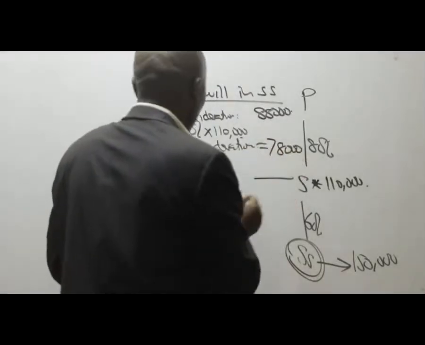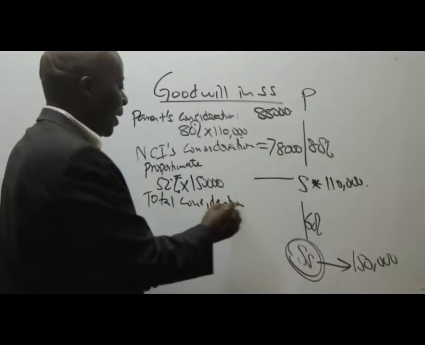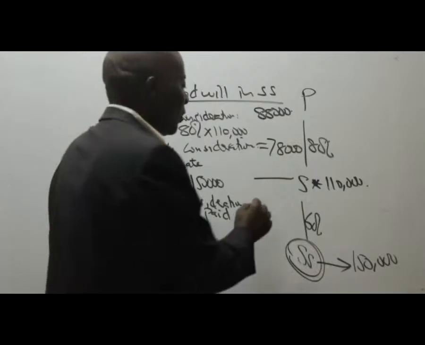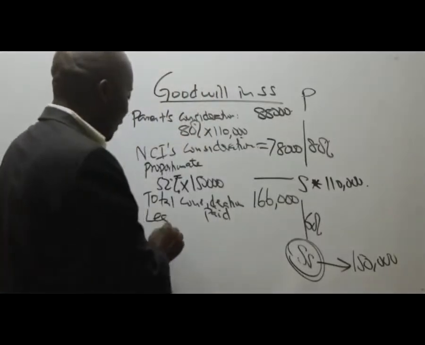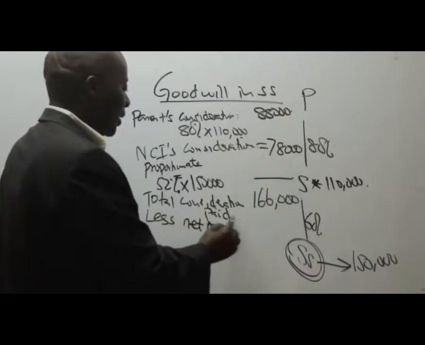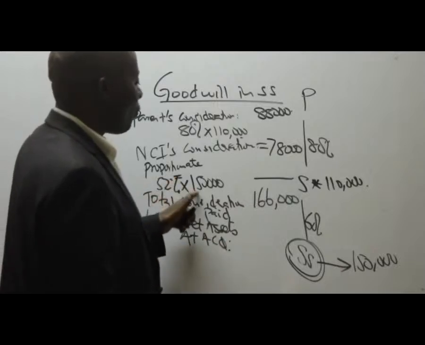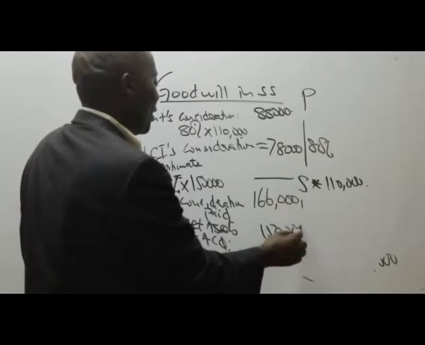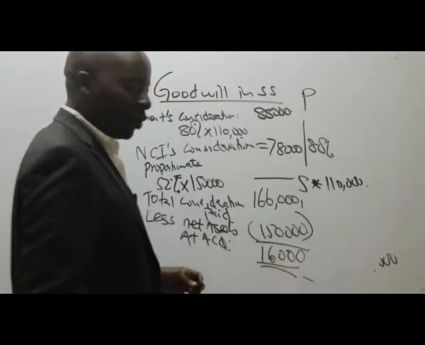So then could you kindly give me the total consideration paid? The total consideration paid will be equal to 166,000. Thank you very much. So please come under, less the net assets at acquisition. Are you able to remember the figure of net assets? You gave me a figure of 150,000. So please go ahead and subtract for you to give me the goodwill. So the goodwill will be equal to what here, somebody?